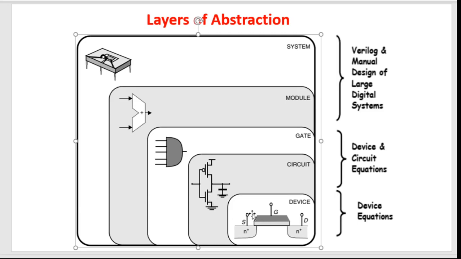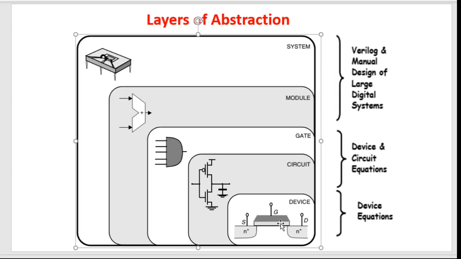We call this the device level abstraction, or the device level. Device means a single device that will contain one source, one gate, and one drain terminal. And this is n plus, and this is the existing channel between source and drain. So this is an NMOS device. Okay, so these are the different layers of abstraction in VLSI.